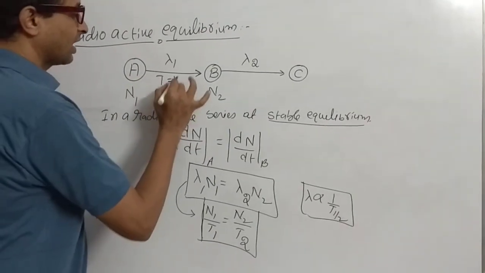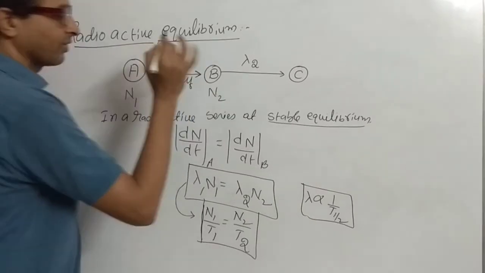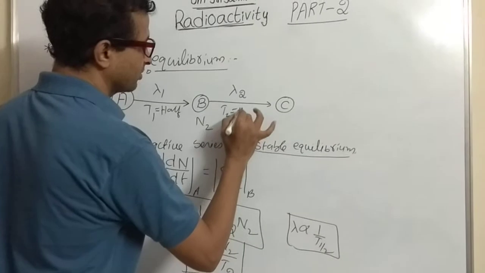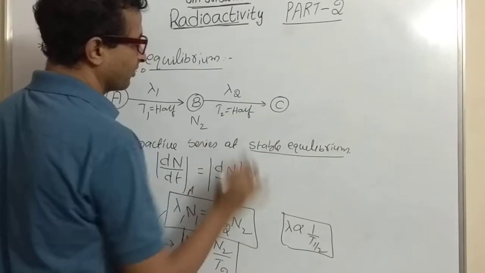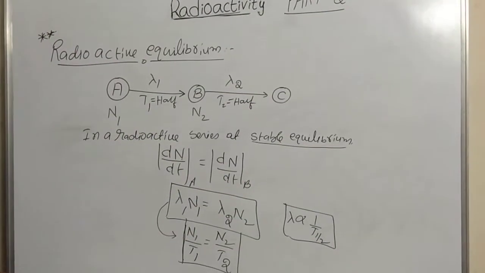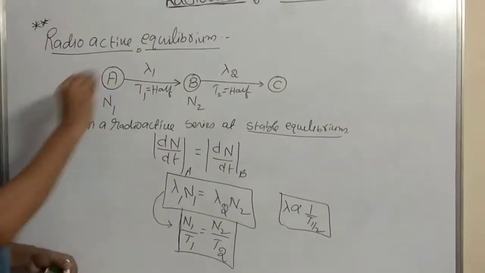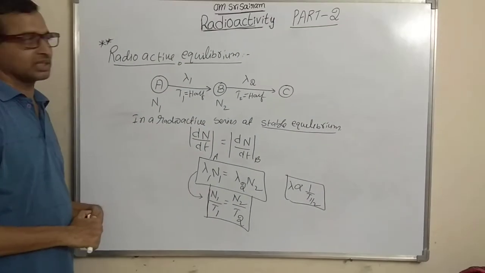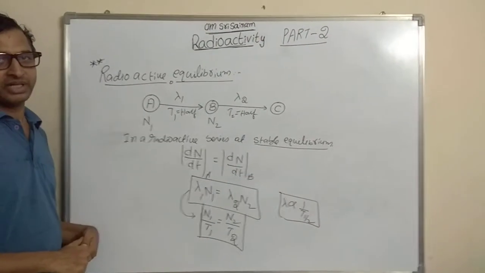T1 is the half-life of A, and T2 is the half-life of B. So these are the basic points we covered in radioactivity.